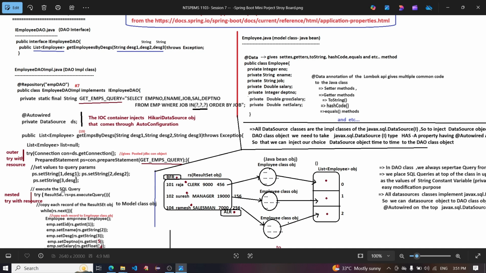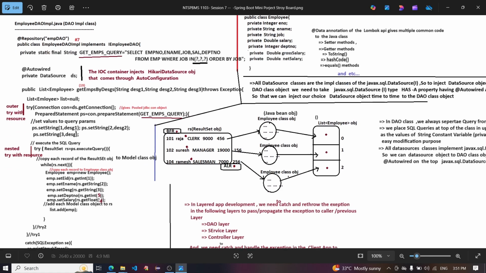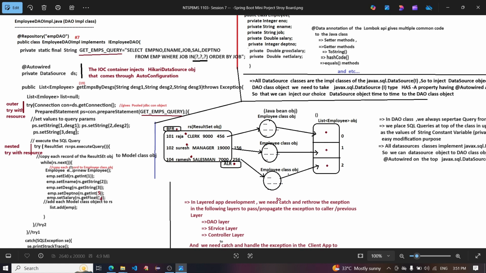Execute the SQL query: try, ResultSet rs = ps.executeQuery(). Copy each record of the result set object to a model class object. While rs.next() is true, copy each record to an Employee class object.